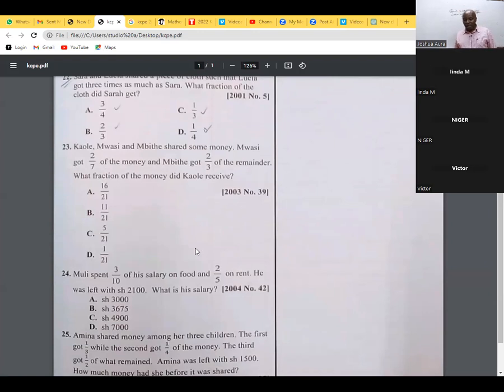So 23, we are told Kaole, Mwasi, and Mbide shared some money. Mwasi got 2/7 of the money, and Mbide got 2/3 of the remainder. What fraction of the money did Kaole receive? A very old question, but very important for you. So I'm giving you exactly